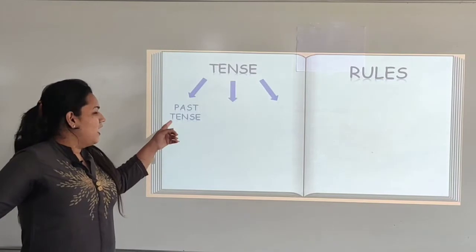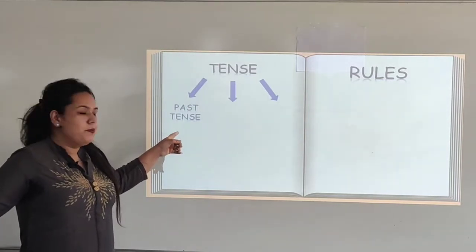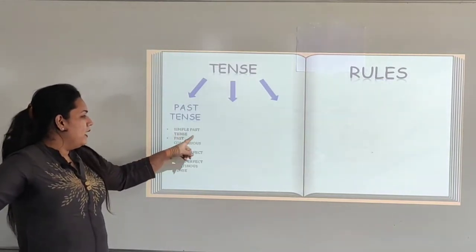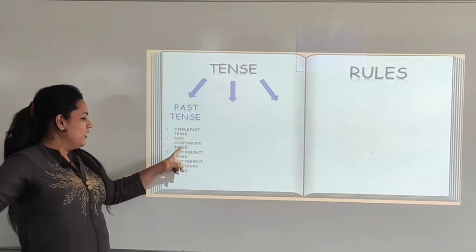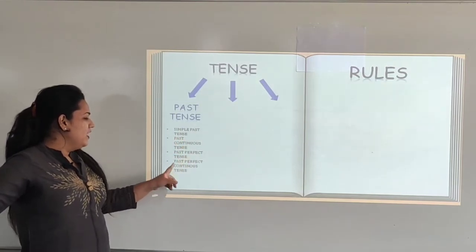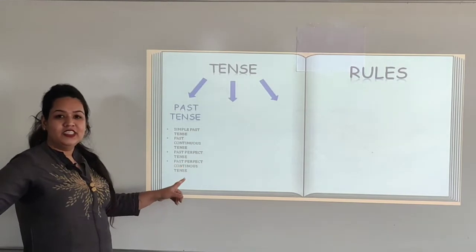Let us see some types of past tense. What comes under past tense? So simple past tense, past continuous tense, past perfect tense, and past perfect continuous tense.